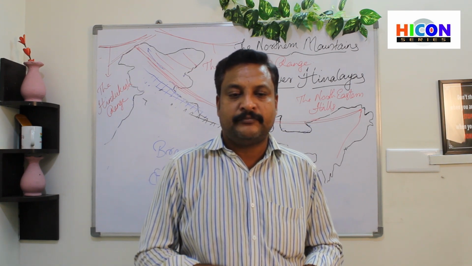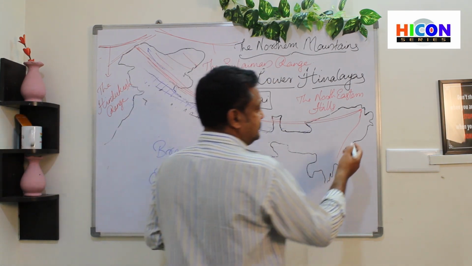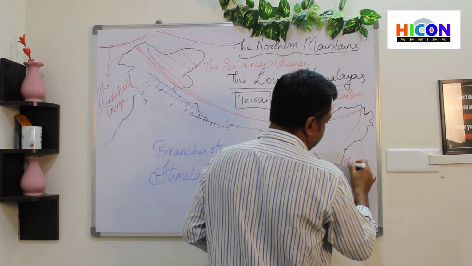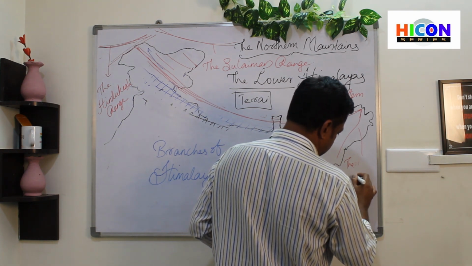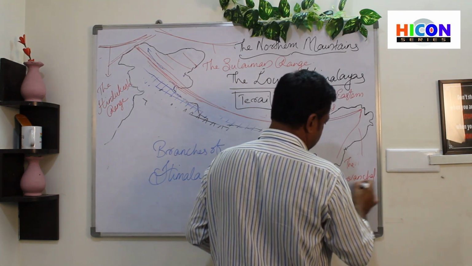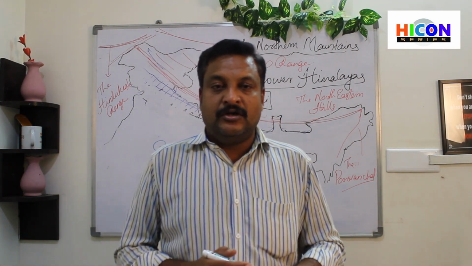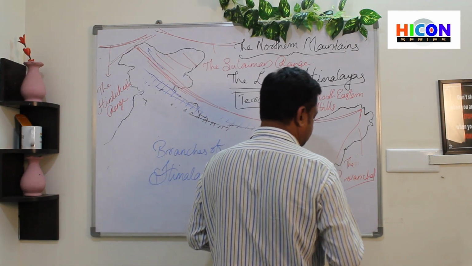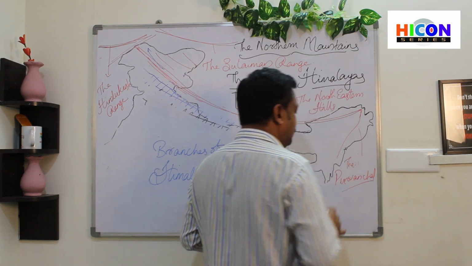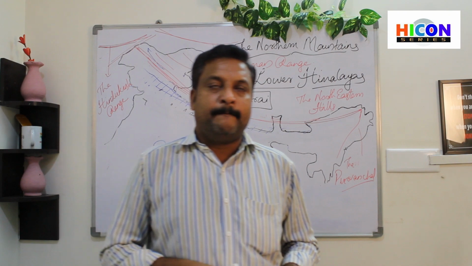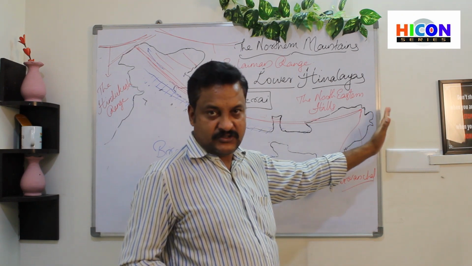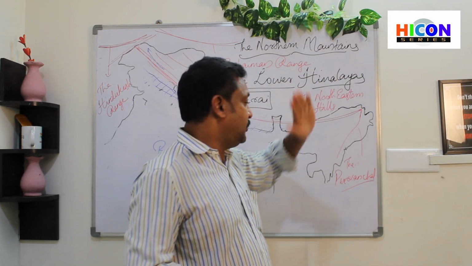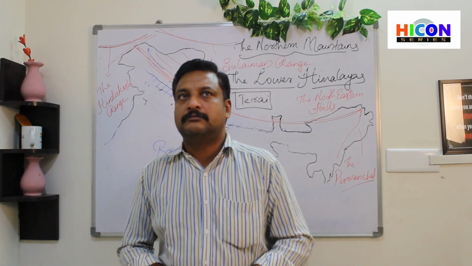Okay, so this region is known as the Purvanchal, P-U. So this region is known as the Purvanchal range. It's the Eastern Himalayas. It's called the Eastern Himalayas, or it's known as the Northeastern Hills, or Purvanchal. This Purvanchal is actually not high mountains.